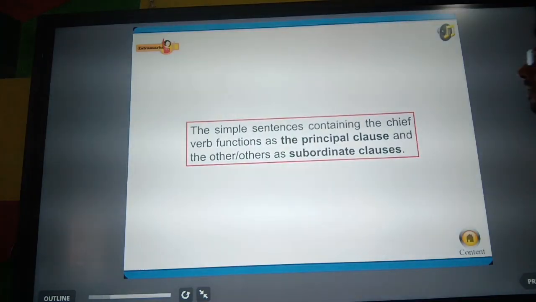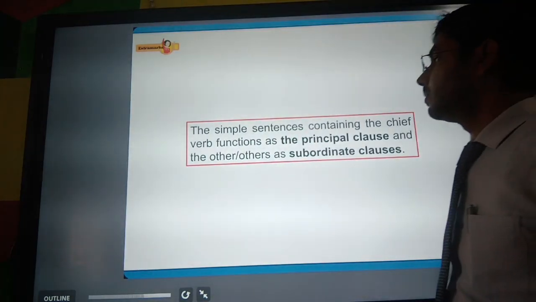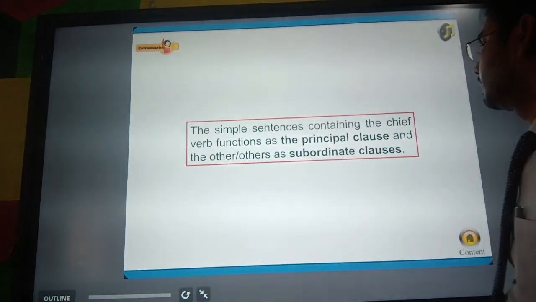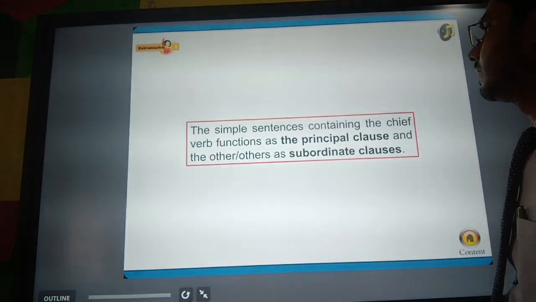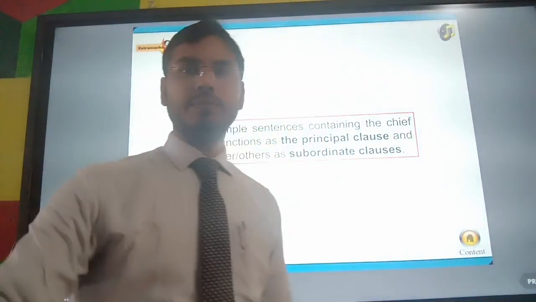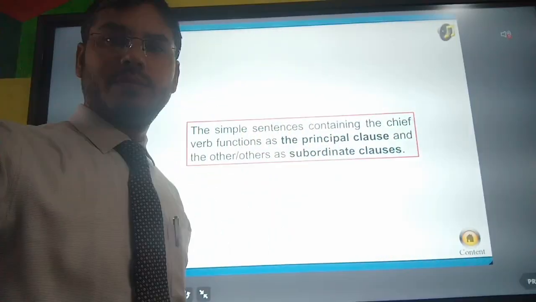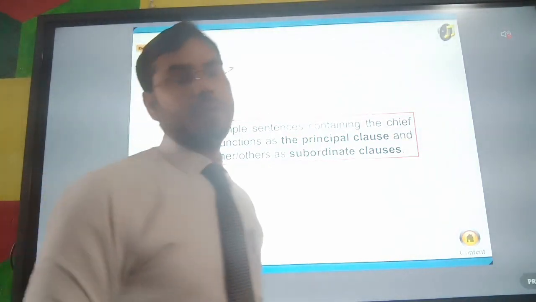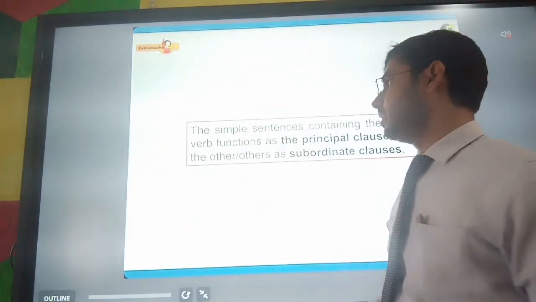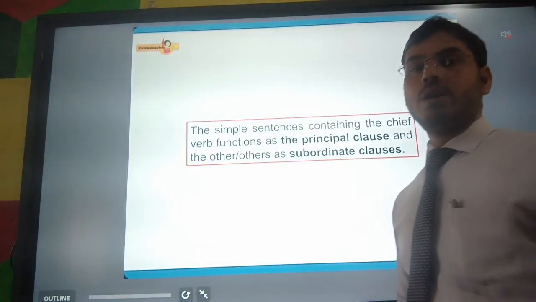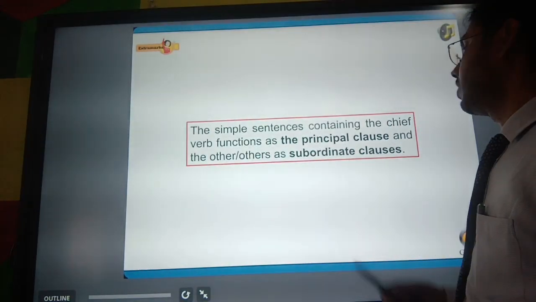The simple sentence containing the chief verb functions as the principal clause and the other or others as subordinate clauses. In a complex sentence, we can see one principal clause and one or more subordinate clauses.